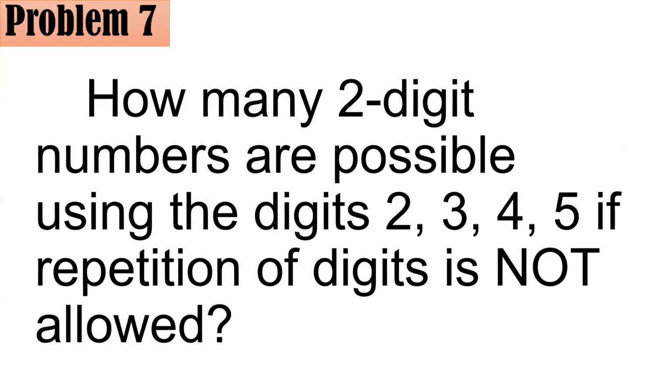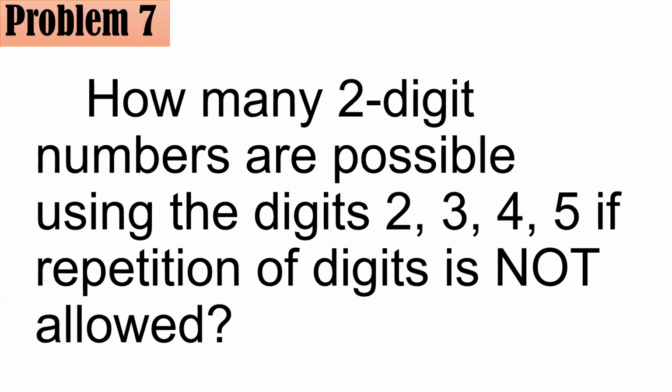Meaning to say, if you were able to use that digit in the tens place, then you cannot use that digit in the ones place. So for example, answers like 22, you see that 22, same digits, not allowed. So the tens digit and the ones digit should be different. So how many two-digit numbers do you think are possible?